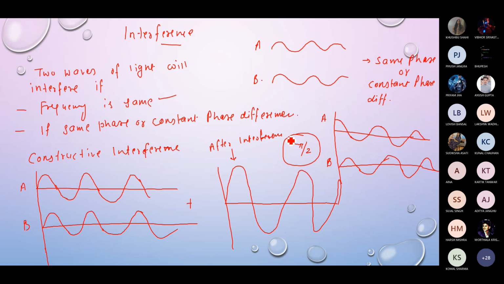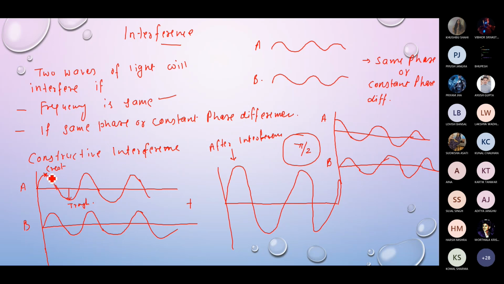So the resultant wave is having more intensity as compared to the intensity of the interfering beams. You can see this uppermost part of the wave is called crest, and this lowermost part of the wave is called trough. So this is crest and this is trough.